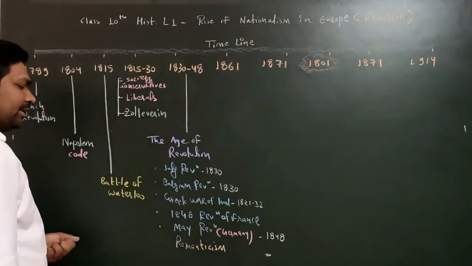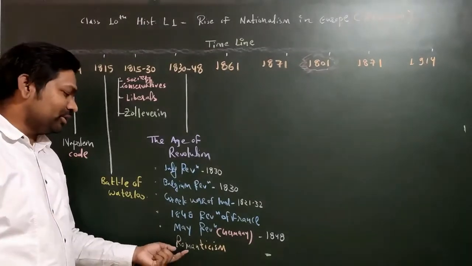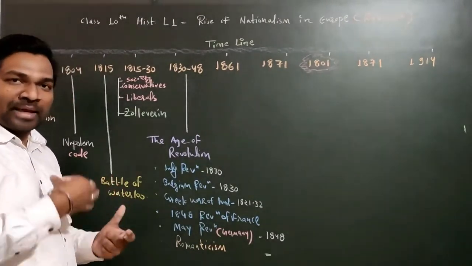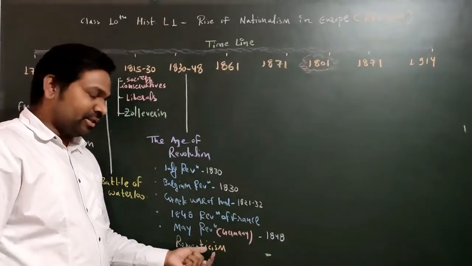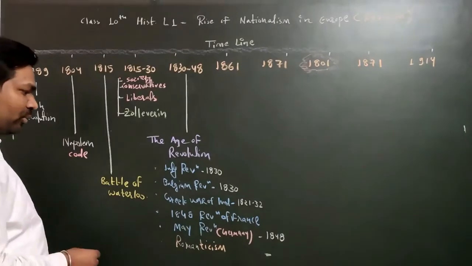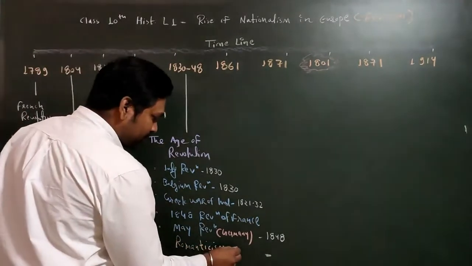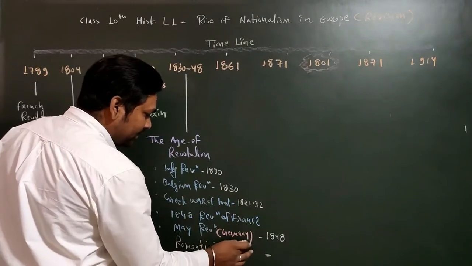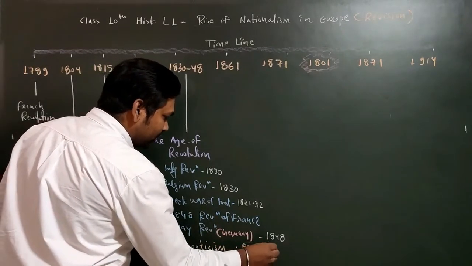You will think, sir, how are you teaching romantic things in history? No, this is not related to the romance you are thinking about. This Romanticism is a cultural movement that I will tell you in detail. Apart from Romanticism, I'll also explain the revolutionaries.